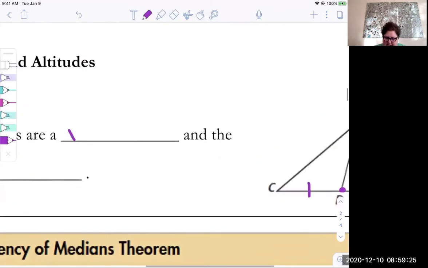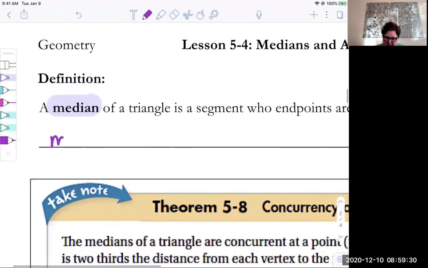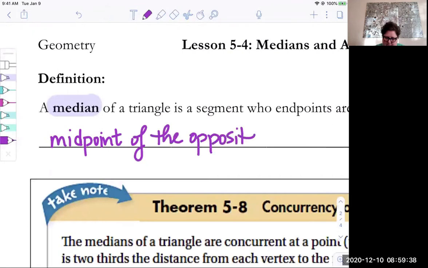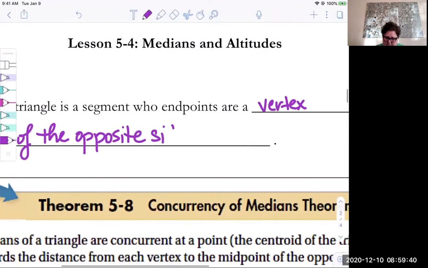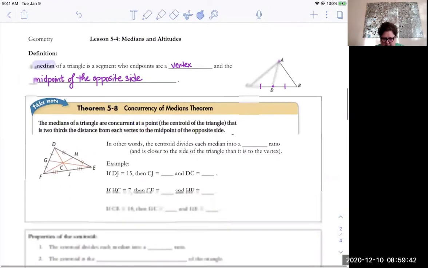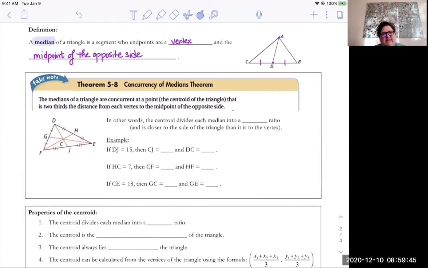They are a vertex of the triangle and the midpoint of the opposite side. It happens that the